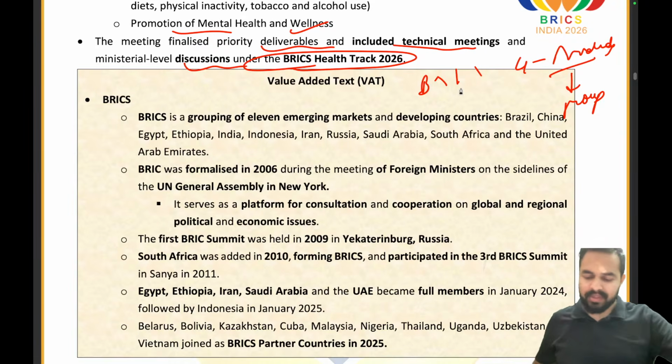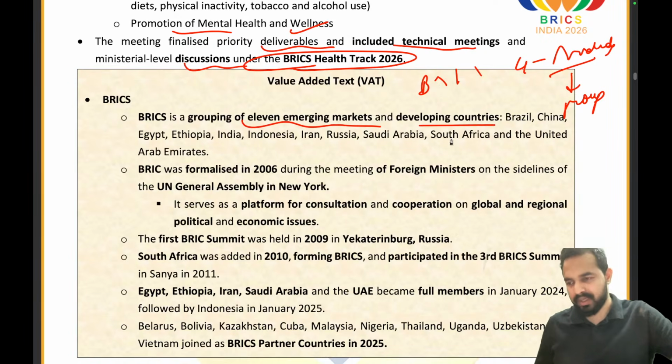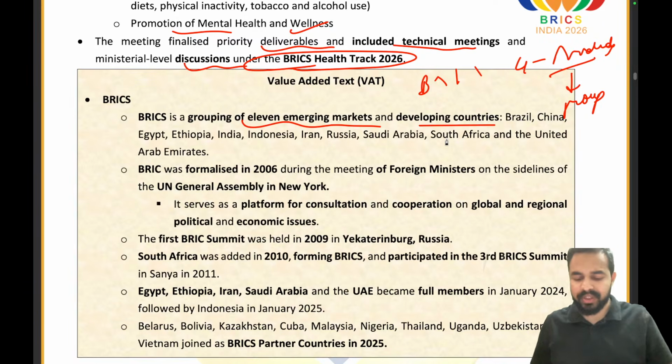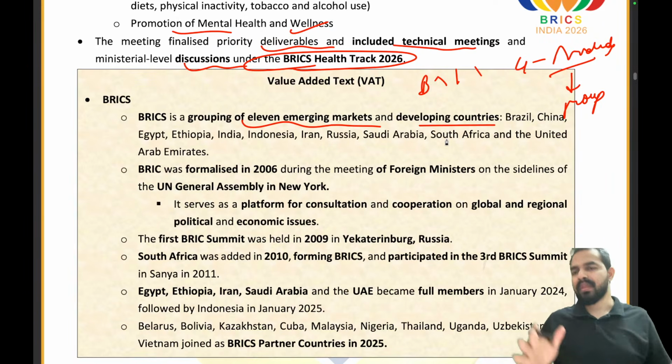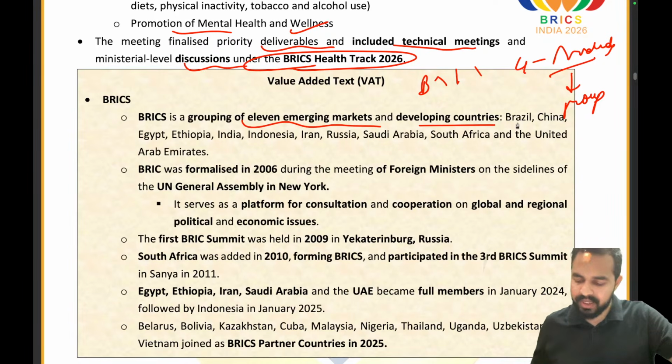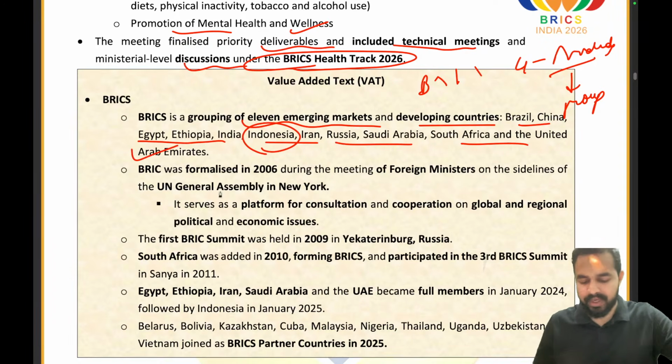So what is BRICS? BRICS is a group of 11 emerging markets and developing countries right now. So you can see, it started from the 4, then South Africa was added in 2010, and now we are having 11 members, which includes Brazil, China, Egypt, Ethiopia, India, Indonesia. The latest member is Indonesia, my dear friends. Iran, Russia, Saudi Arabia, South Africa, and the United Arab Emirates.